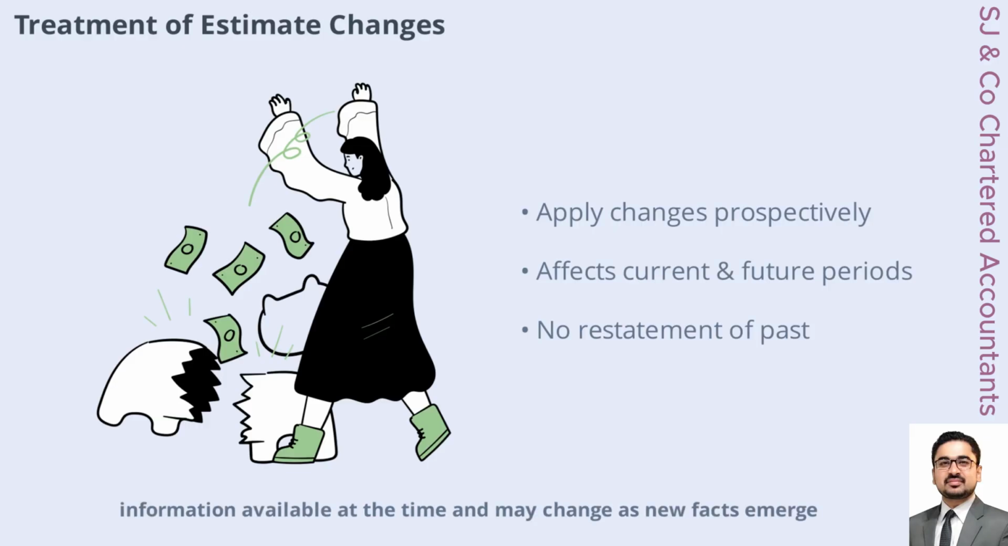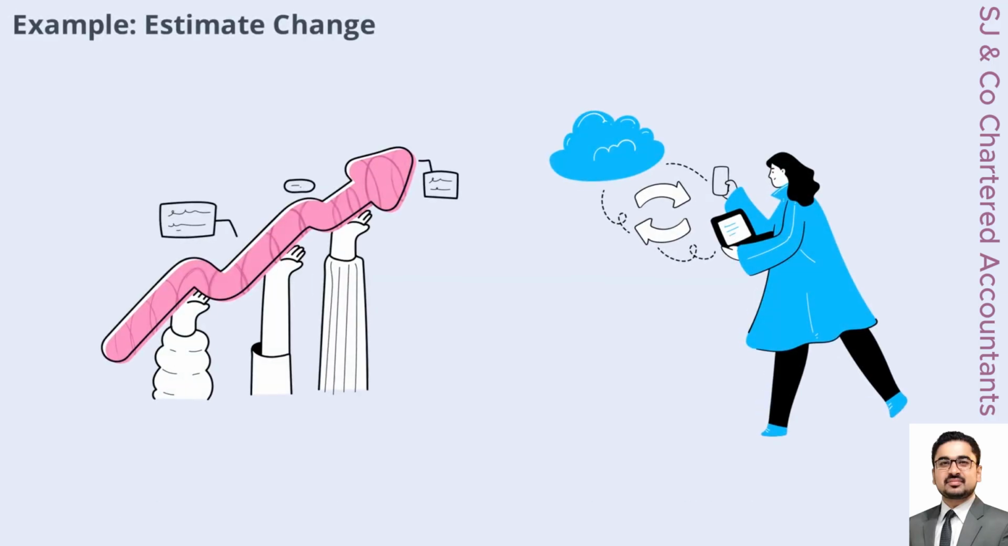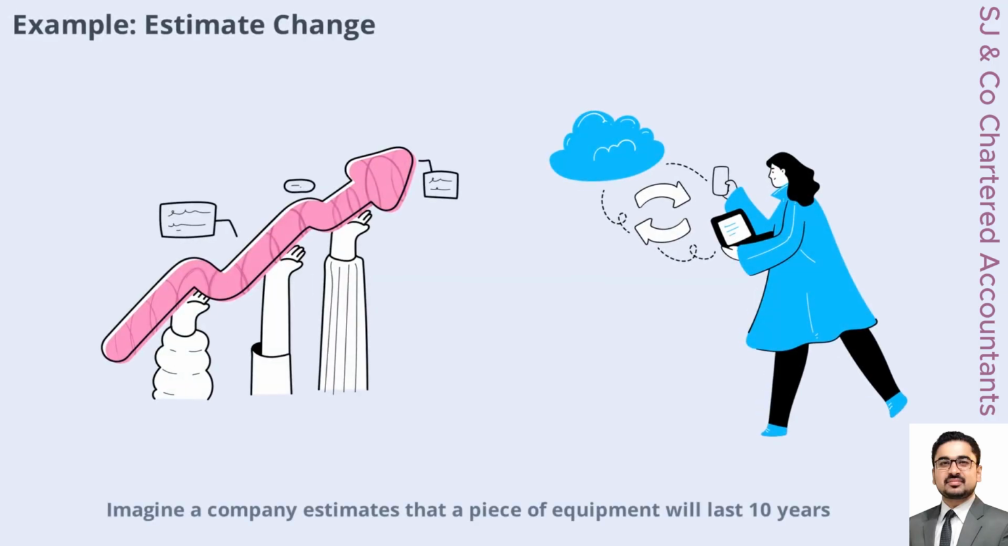This approach reflects the reality that estimates are based on the best information available at the time and may change as new facts emerge. Imagine a company estimates that a piece of equipment will last 10 years, but after 5 years, new information suggests it will only last 2 more years. The company updates its depreciation calculation for the remaining useful life, starting from the current year. Past financial statements remain unchanged. This prospective approach ensures that financial statements reflect the most up-to-date information without rewriting history.